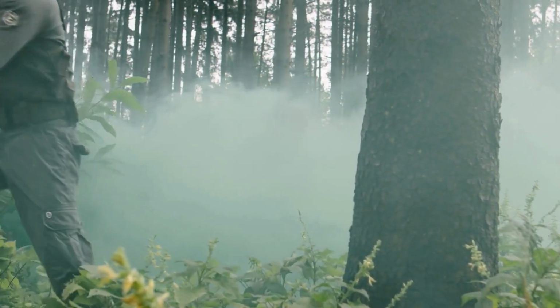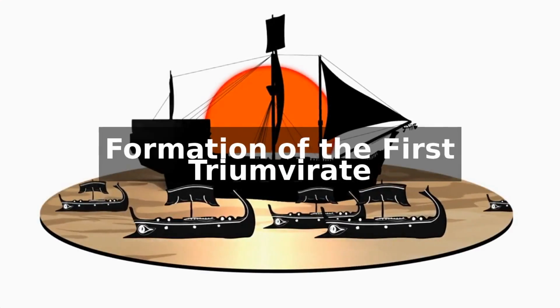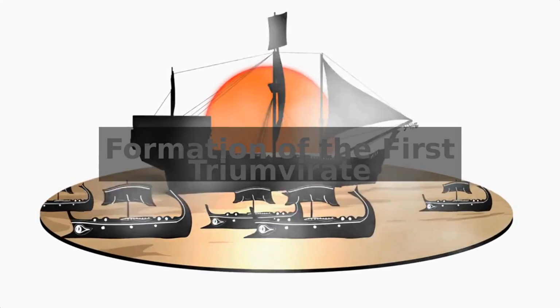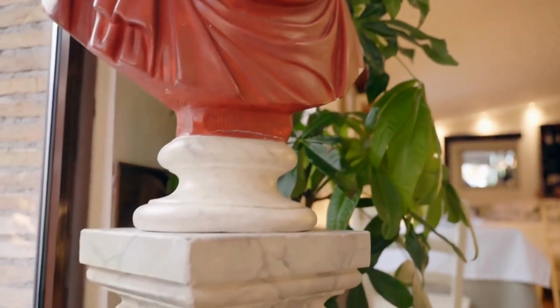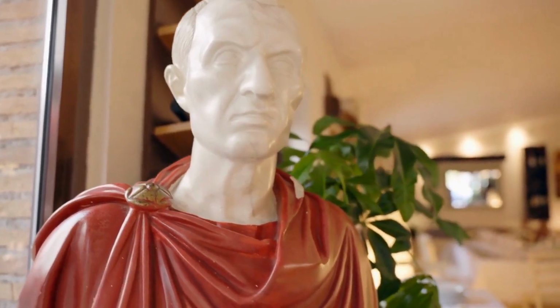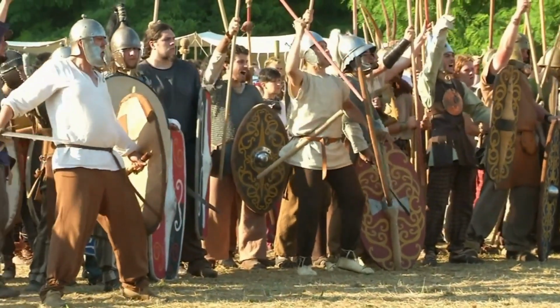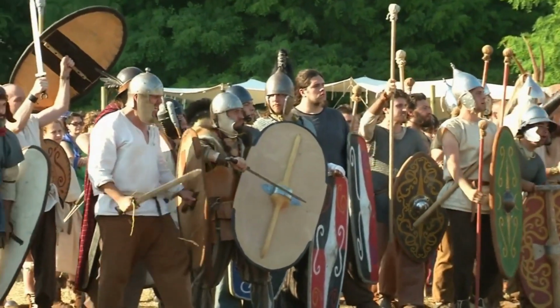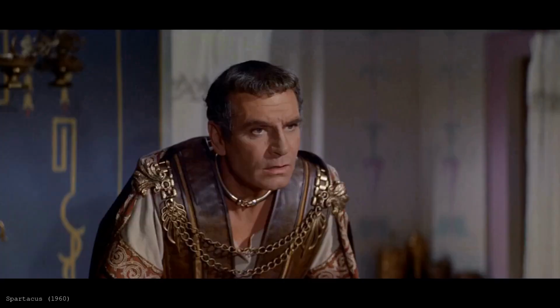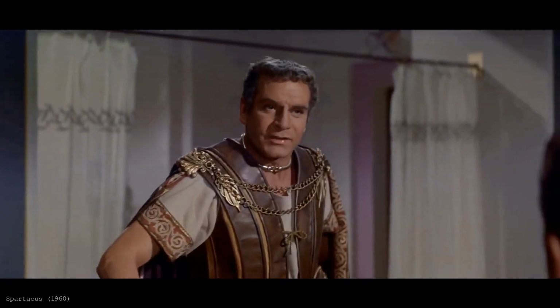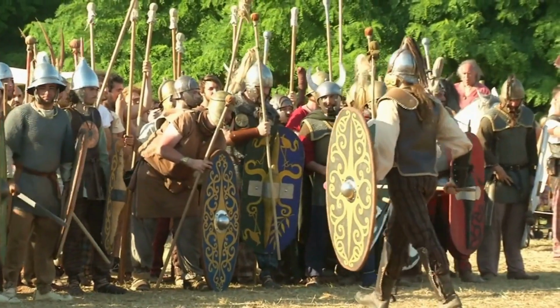The fourth pivotal moment came with the formation of the First Triumvirate. By the time Julius Caesar entered the political scene, the Republic was already weakened by decades of internal conflict. In 60 BCE, Caesar formed a political alliance known as the First Triumvirate with 2 of Rome's most powerful men, Pompey the Great, a celebrated general, and Crassus, the richest man in Rome. This unofficial alliance allowed the 3 men to dominate Roman politics, bypassing the Senate and manipulating key elections.